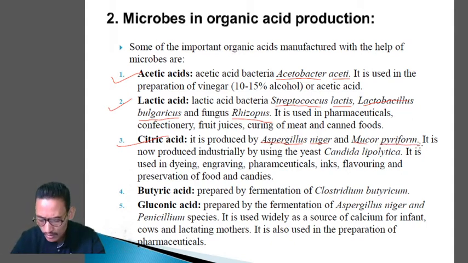Mainly on sugary syrups such as cane and beet molasses, commercial glucose, sucrose and starch. Now, it is also produced industrially by using the yeast Candida lipolytica.